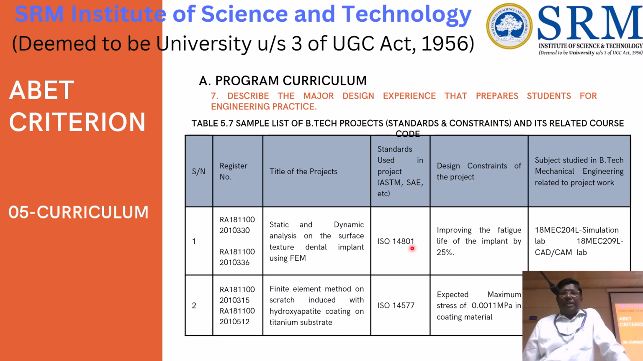We are telling the students what the relation is and what standard they are using in the project. For each project, what standard they used, what design constraints they are working with, they are asking for this clearly, and what related subjects they studied to do this project work. They are asking for this information for each project, and for each year we have to give it.